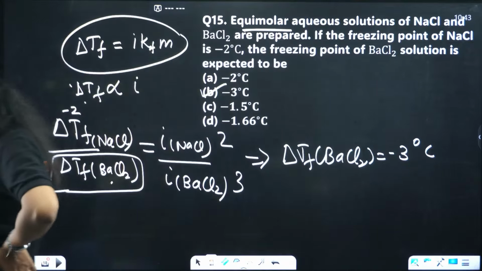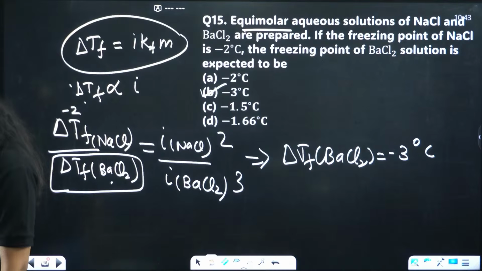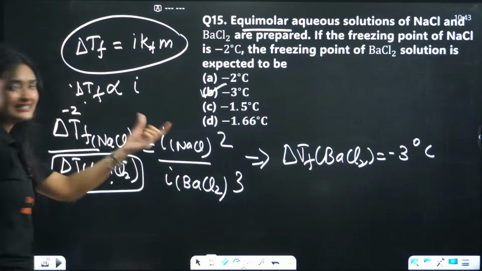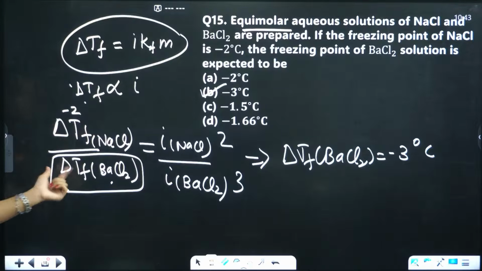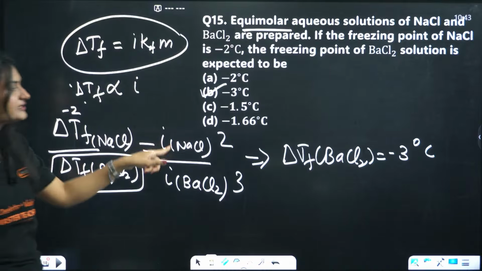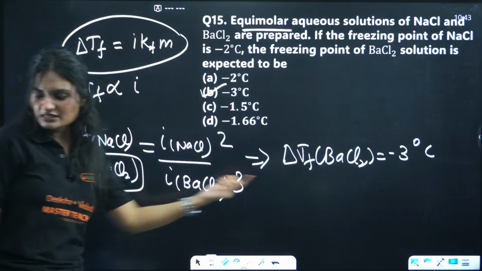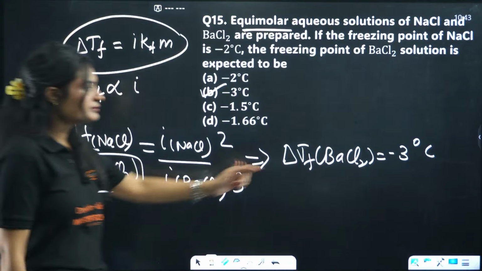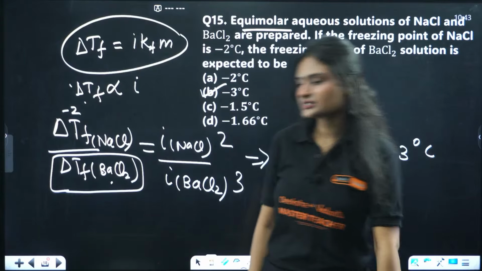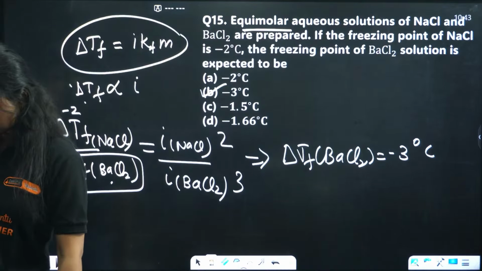Clear? Everyone, is it clear? B, yes, B. Directly proportional relation is there, and we know this value is -2, this value we need to find. The Van 't Hoff factor for NaCl is 2, for BaCl2 it's 3, so if we substitute all the values and calculate it, the answer comes out to be -3 degrees Celsius. Option B. Clear? Okay, good.